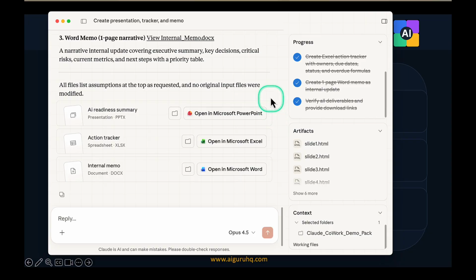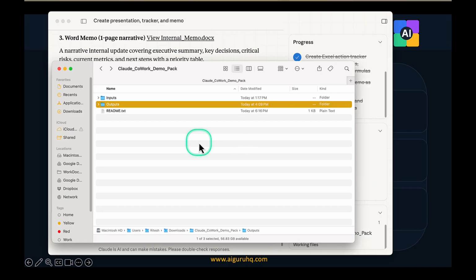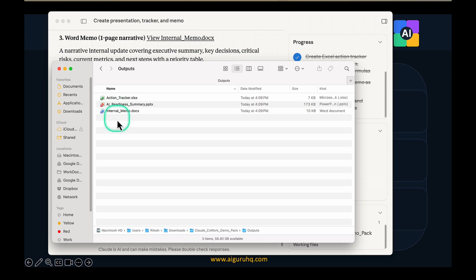Now, what I'm going to show you is not from here, but let's go back to that Finder window. And here is my output folder. And we do see that three things got created just a minute ago, right? Right now it's 4:10 on my clock. It's 4:09. Let's quickly read through the output.